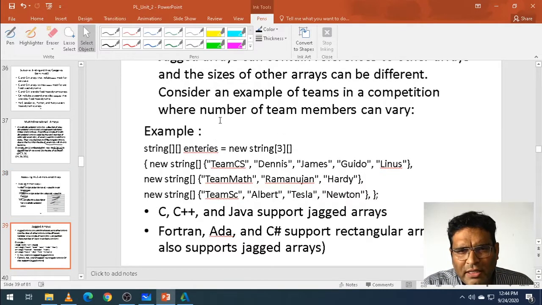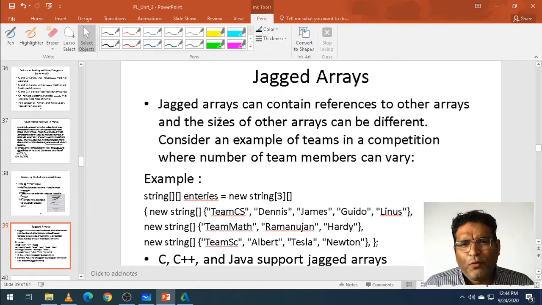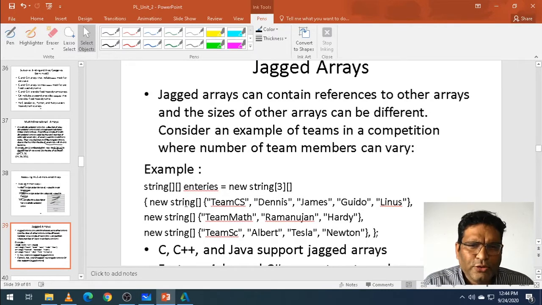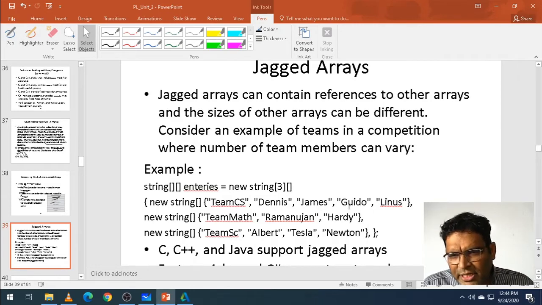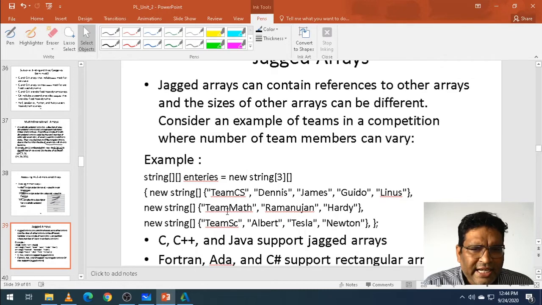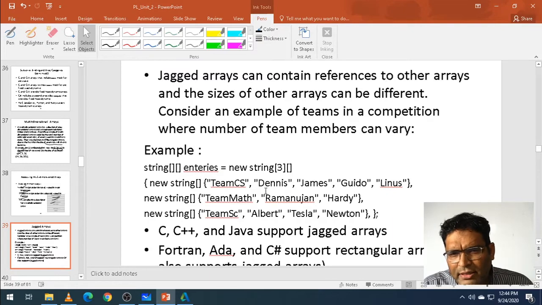Now we have another part, which is called a jagged array. What do we mean by that? If you see a multi-dimension array, all the rows and columns are the same size, a rectangular shape. But in a jagged array, the size of each array can be different, the column size or row size can differ. This is what jagged rows are: a new string for team C, Dennis, James, Audio, Lewis. Team Maths is Ramajan and Harley. New string team SC, Albert, Telsa, Newton.